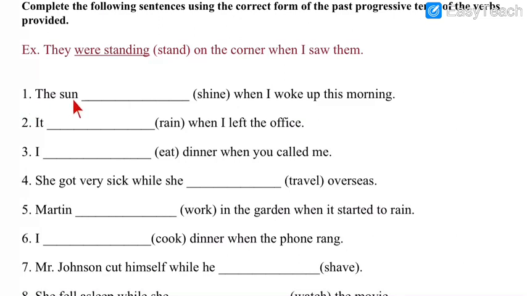Question 1. The sun ___ when I woke up this morning. Shine is the verb given here. How can you make this past continuous? Think about it. Your time starts now. Please try to write the answer.